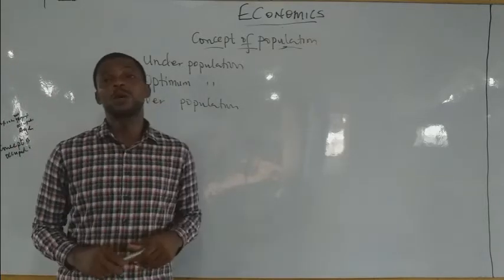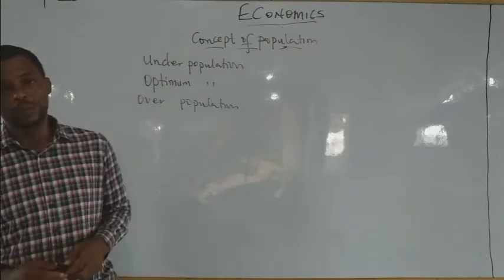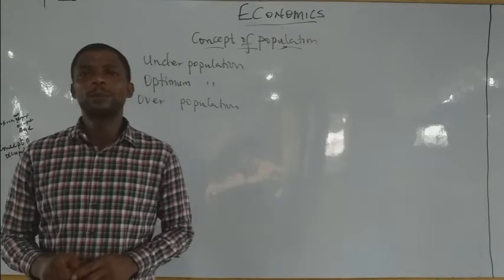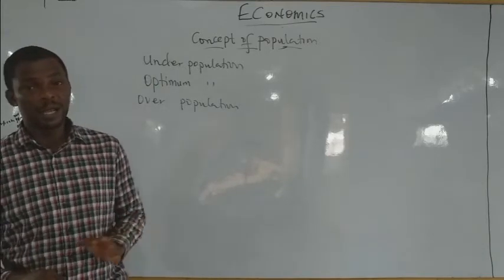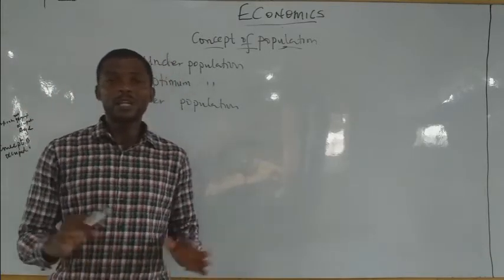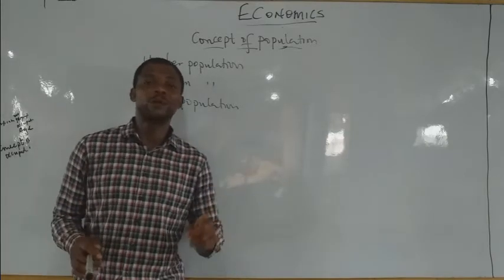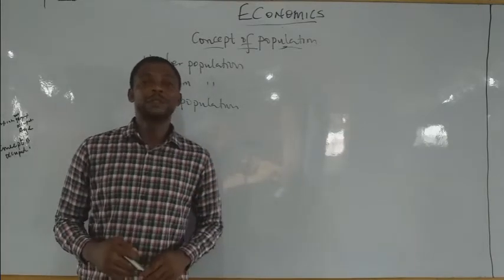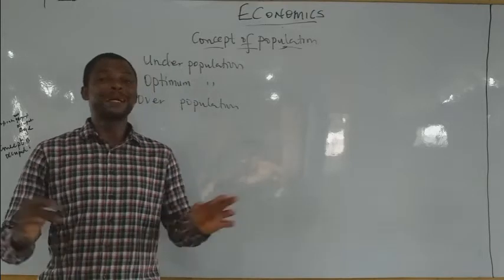Then the next one, which is optimal population. What is optimal population? Optimal population is a population that is not too large and is not too small. But when you combine it with the available resources and the given level of technology, the productivity per man will be maximized.